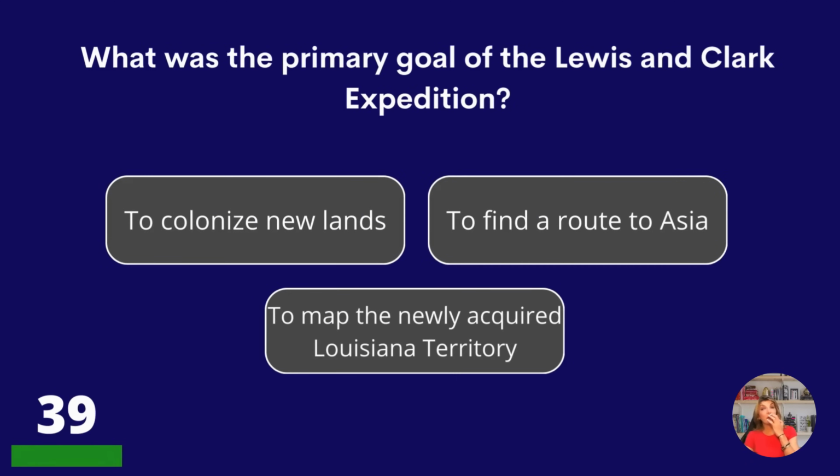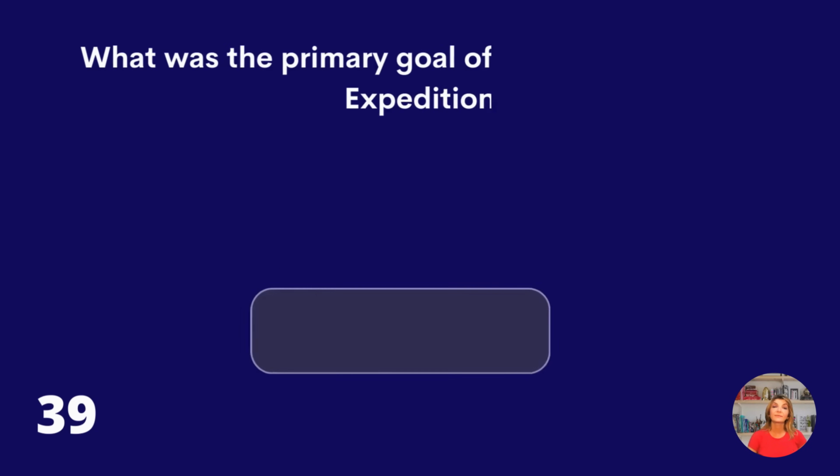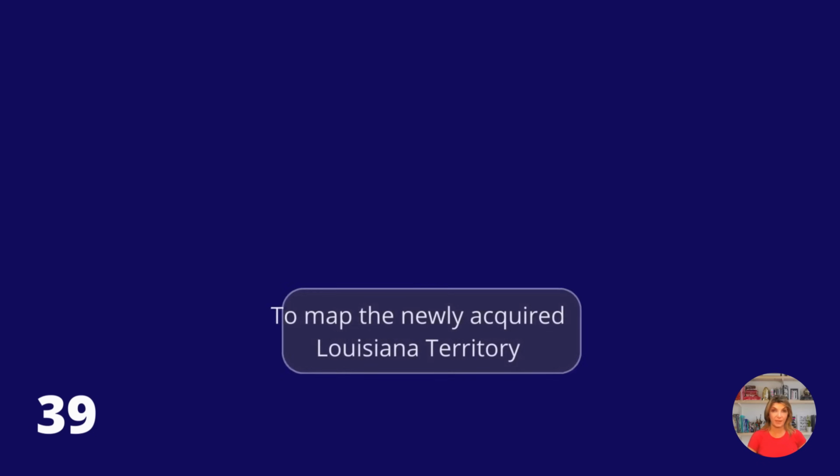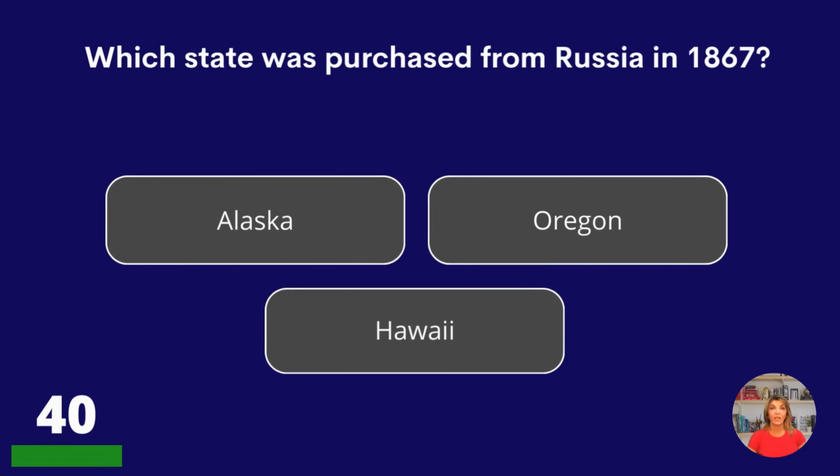What was the primary goal of the Lewis and Clark expedition? To colonize new lands, to find a route to Asia, or to map the newly acquired Louisiana Territory? To map the newly acquired Louisiana Territory. Which state was purchased from Russia in 1867?